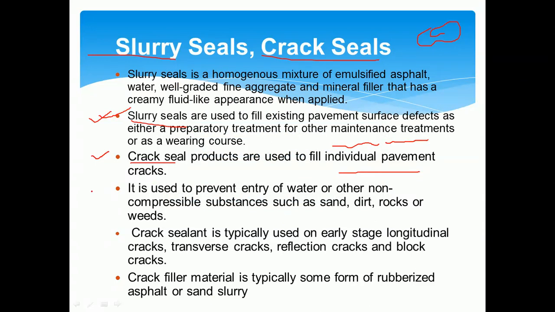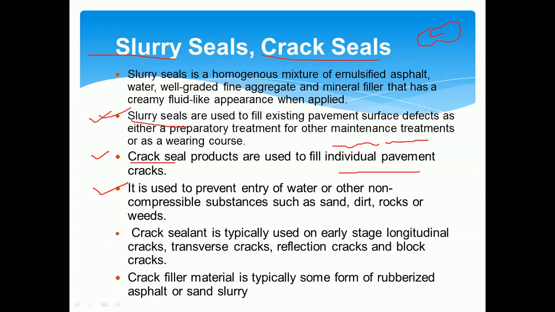And it is also used to prevent the entry of water. Because of the percolation of water into the cracks, it may lead to bulging of the subgrade and create upward movement of the carriageway.